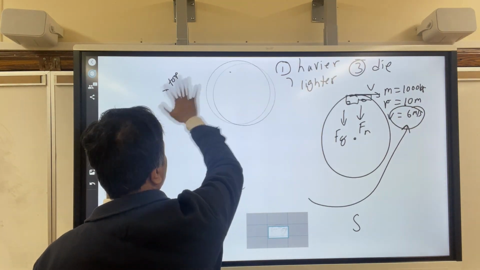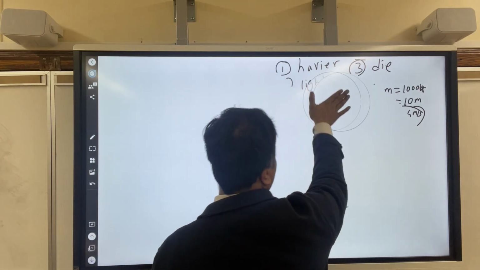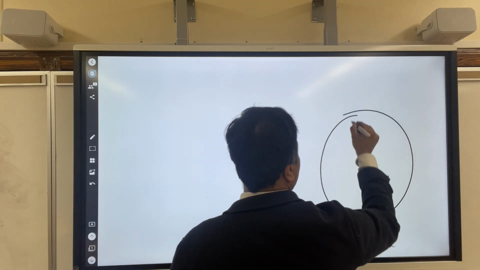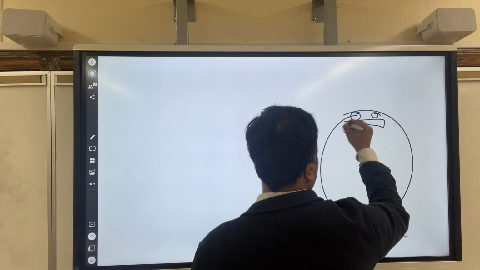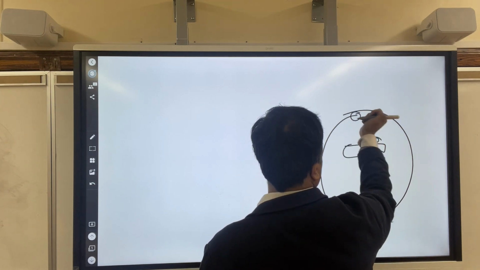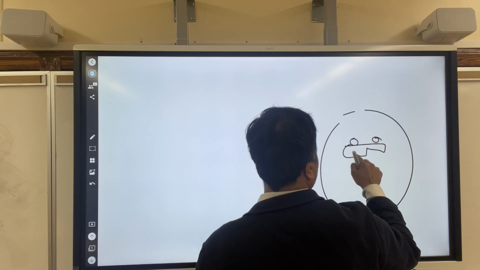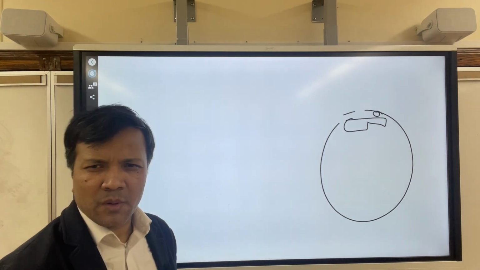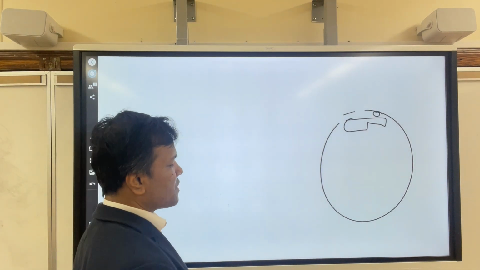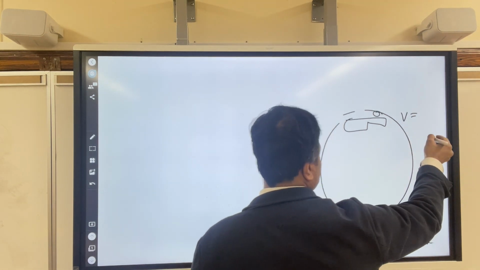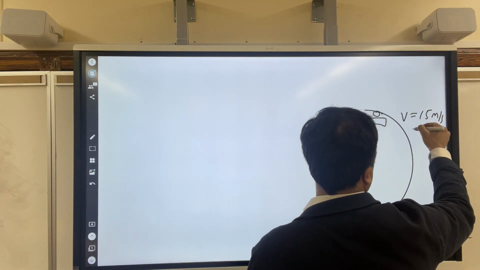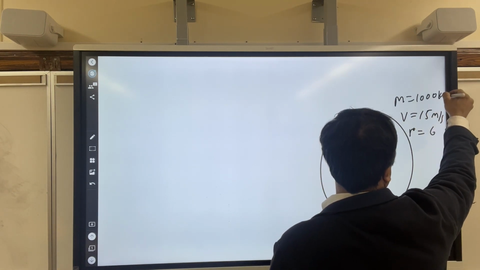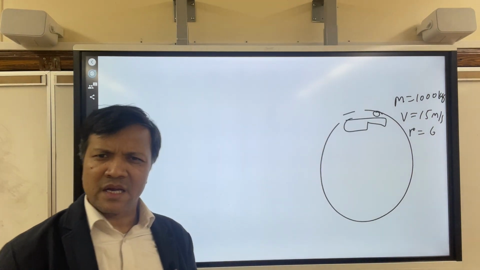Now we're going to change a little bit to see whether he will survive this time. The roller coaster is again in the same place, at the top, in contact with the track, probably because the normal force is more than 0, but we don't know. So let's change the velocity: 15 meters per second, and the radius is 6. Keep the mass the same. Now let's see whether he feels heavier, lighter, or he dies.